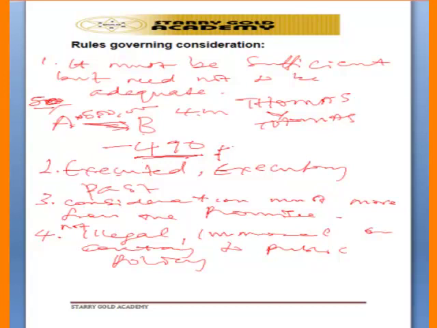So any consideration that the court will recognize must not be illegal and must not be immoral. Exchange of money for sex is an immoral consideration. So the court will not recognize that, and the court will not enforce such a contract, or anything contrary to public policy. Court will not recognize it if any party is to give that as a consideration. So that's why it is said that consideration must not be illegal, immoral, or contrary to public policy.